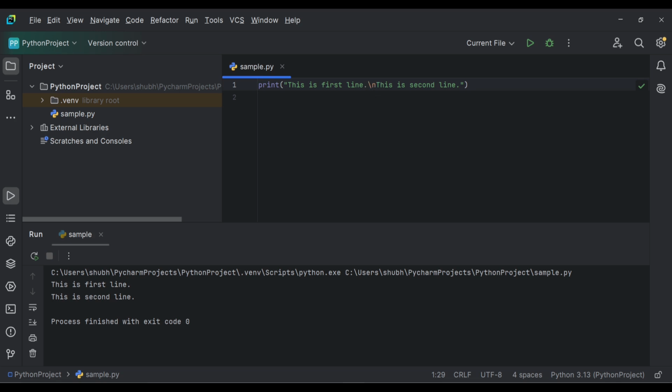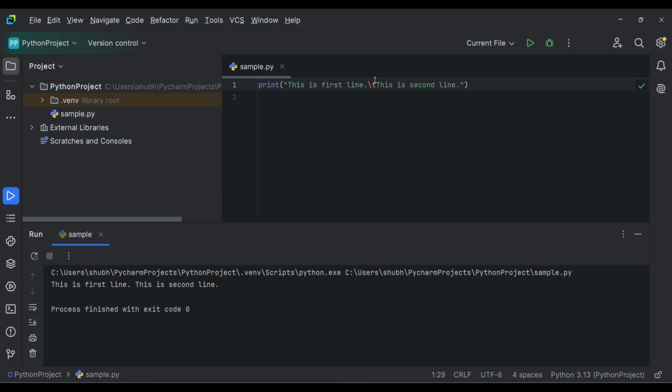Then we have slash t, which is the tab escape character. So it will add 7 spaces. So let's check. Here we can see this is first line, then we have tab, and then this is second line.